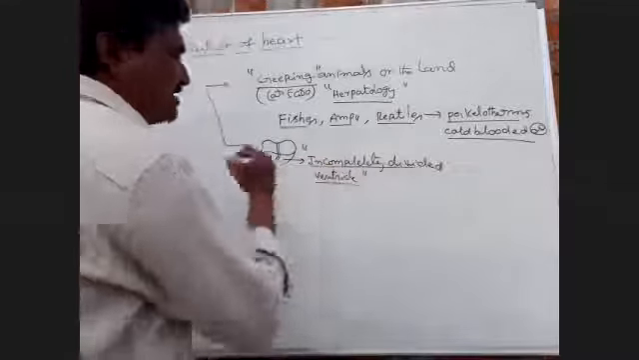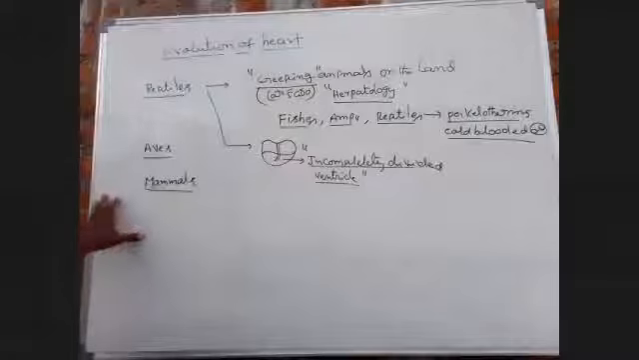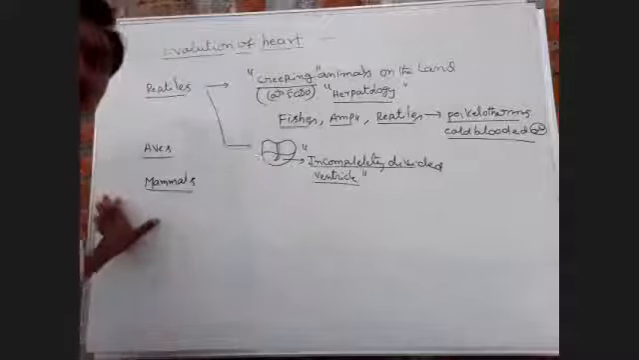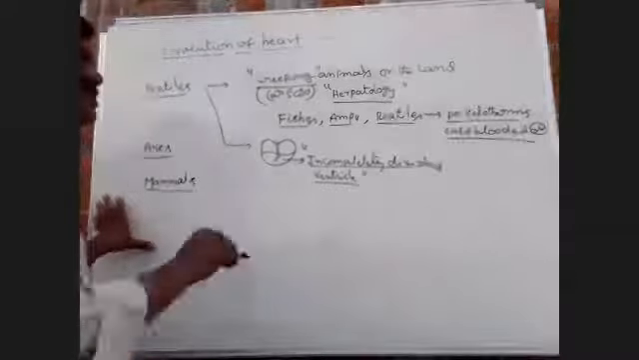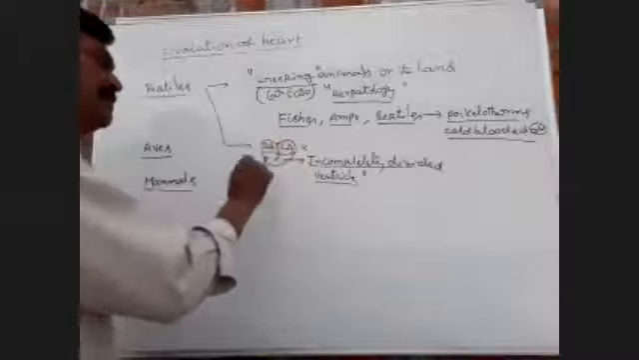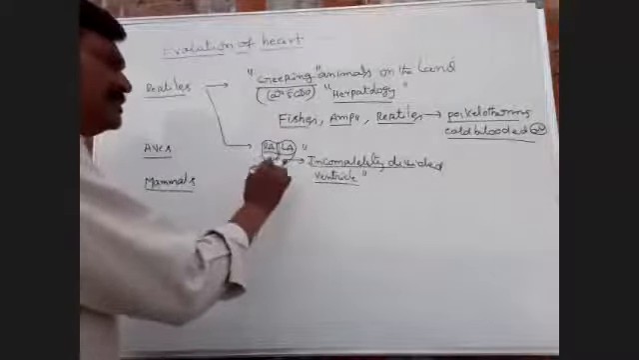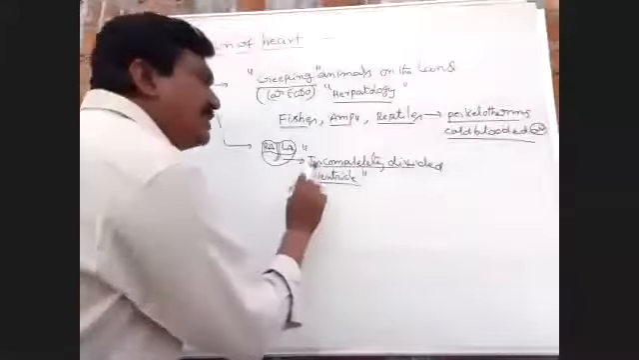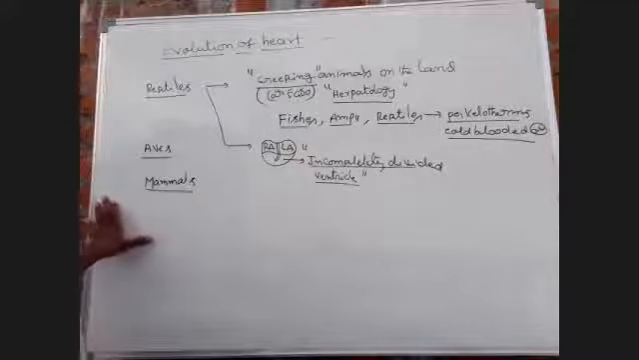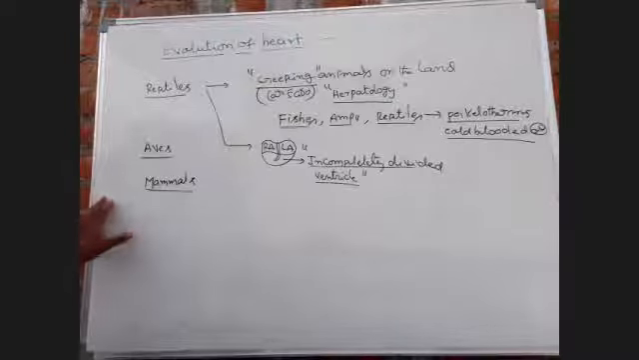How many chambers? Incompletely divided four chambers: one, two, the right atrium and the left atrium. And this is the ventricle, which is incompletely divided. So in reptiles, an incompletely divided four-chambered heart is present.